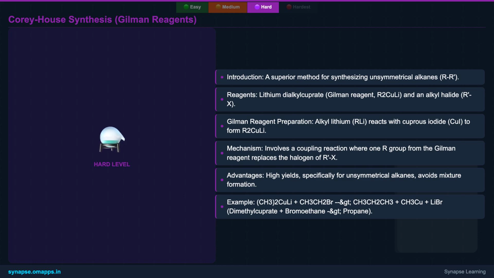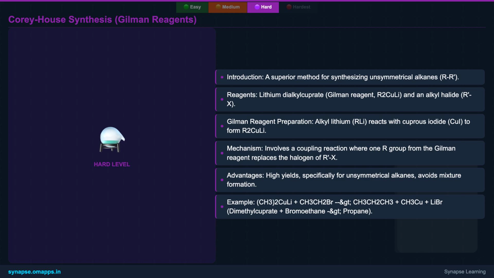Gilman reagents are lithium dialkyl cuprates, represented as R2CuLi. These reagents are prepared by reacting an alkyl lithium compound with cuprous iodide. The beauty of the Corey-House synthesis lies in its ability to selectively couple one alkyl group from the Gilman reagent